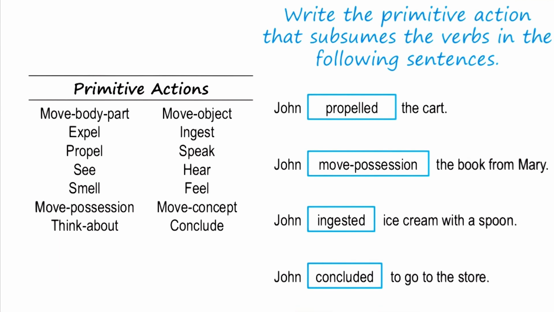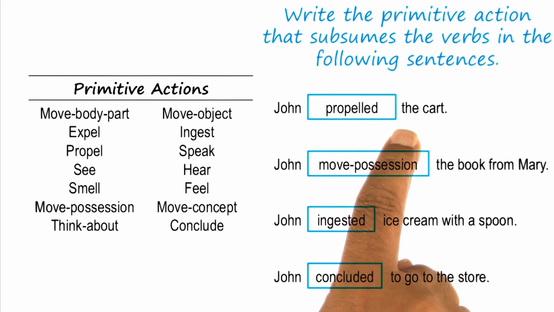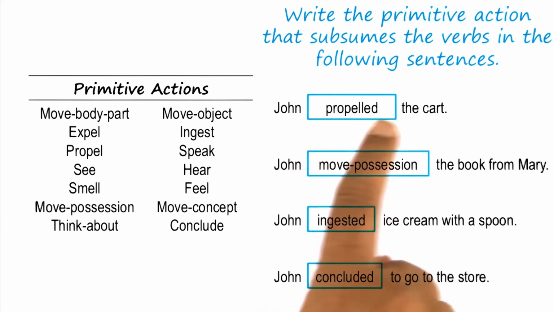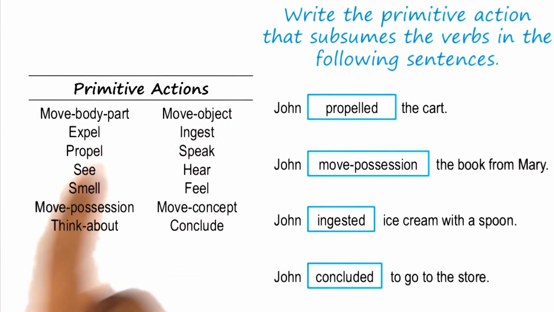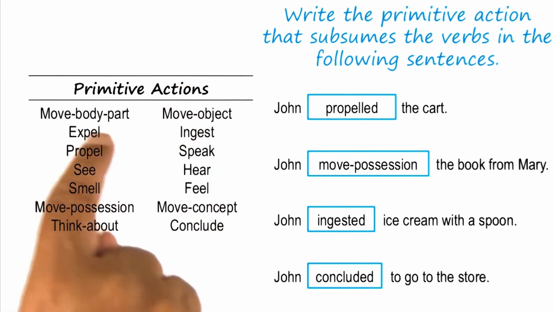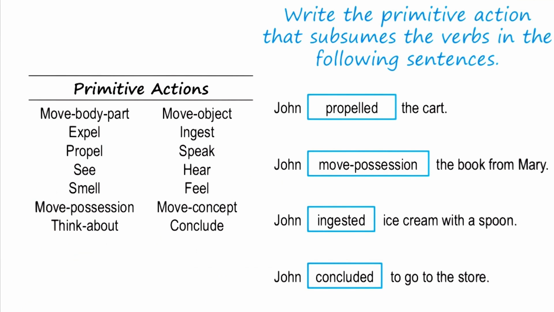Second, you're right in that sometimes it's not very easy to decide which is the best primitive action for capturing the meaning of a particular verb here. So the verb here was pushed, and the reason David picked propelled over move object is because in propulsion, the body is in some sense in contact with the particular object that is getting moved. Now, we have not shown here the detailed specification of each one of these primitive actions, but I can tell you that the readings at the end do give them in detail. So let us dig deeper into how the AI agent might actually do the processing using these primitive actions.